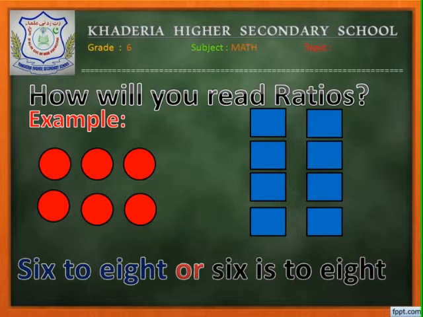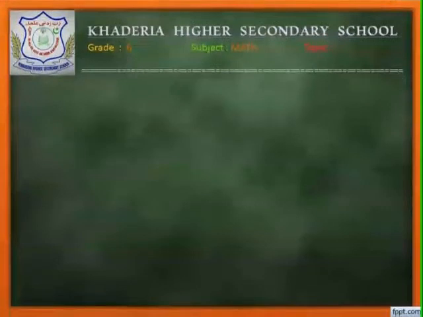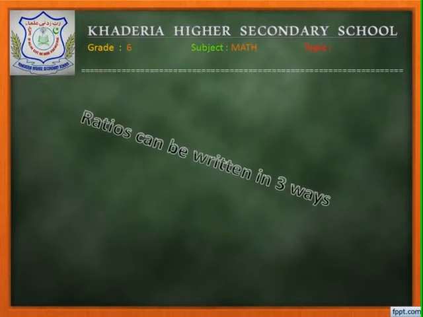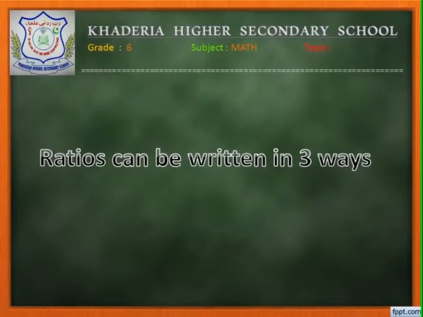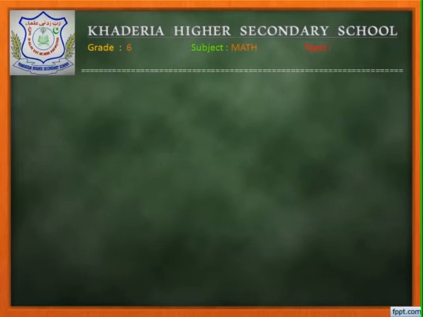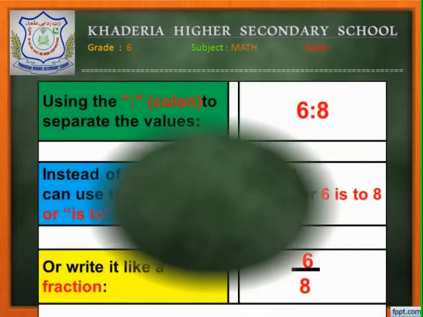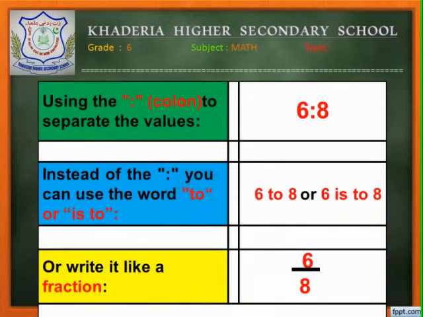Dear students, this ratio can be written in 3 different ways. Let's see one by one. In the first way, we can represent the ratio by using a colon, which is nothing but 2 dots. So, the ratio between circles and rectangles is 6:8. In the second method, we can use the words "to" or "is to" instead of the colon symbol.